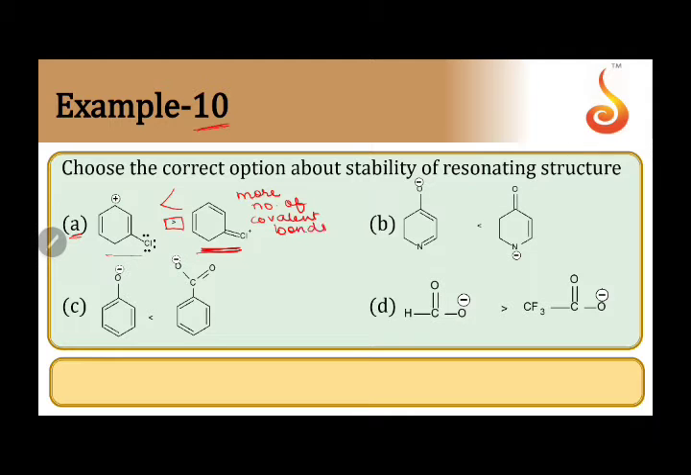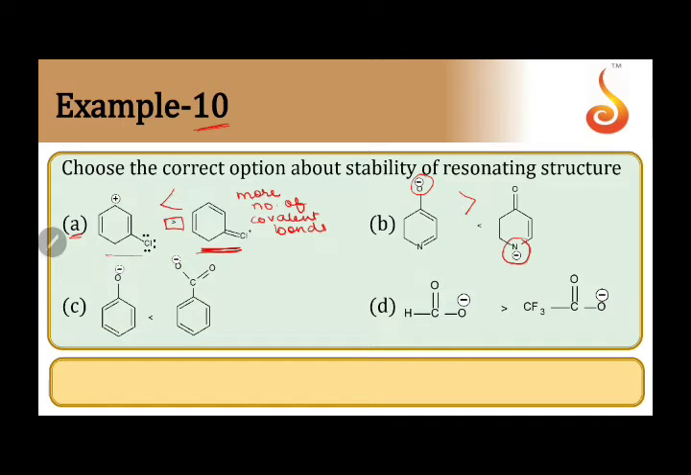Going to option B, here also we can see that these two resonating forms are for the same structure. The difference here is the number of covalent bonds are same. So the difference here is, here the oxygen has a negative charge and here nitrogen has a negative charge. One of the rules of resonance states that if there is a negative charge, it should be present on the more electronegative atom. Considering this, oxygen is more electronegative, so it should be holding the negative charge.